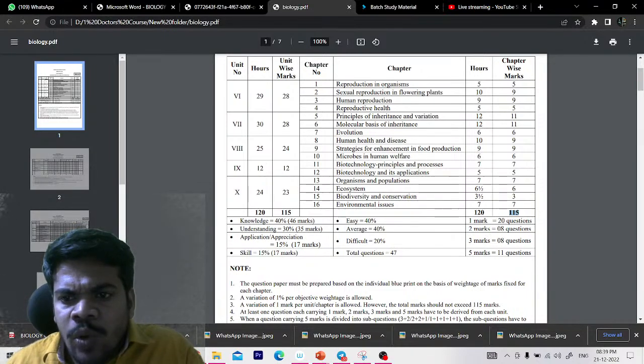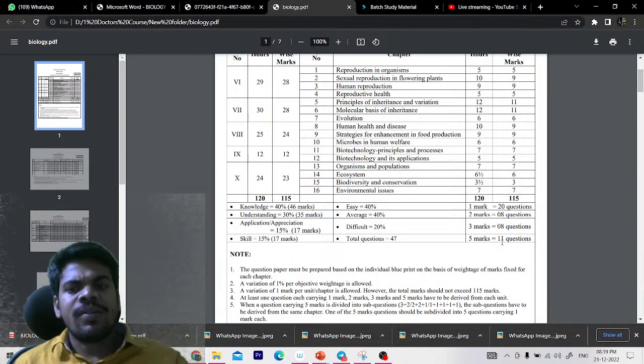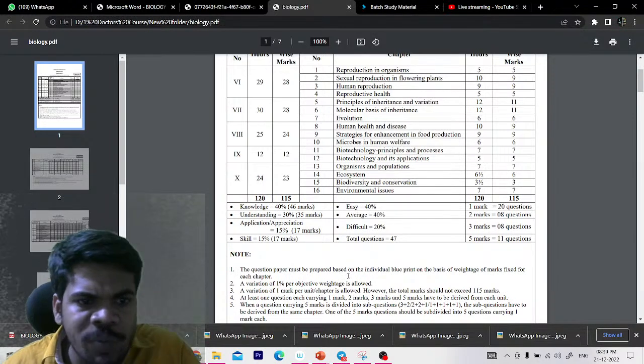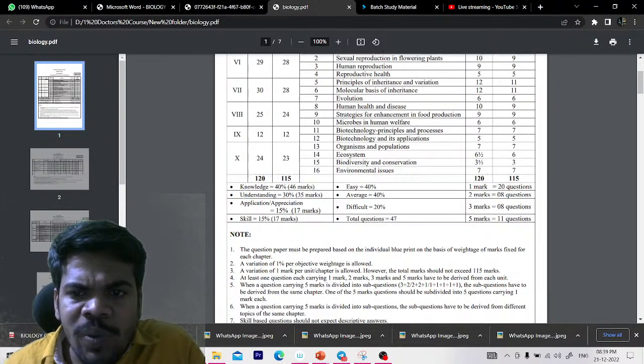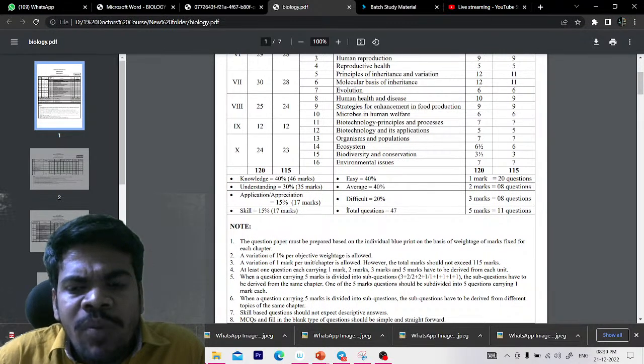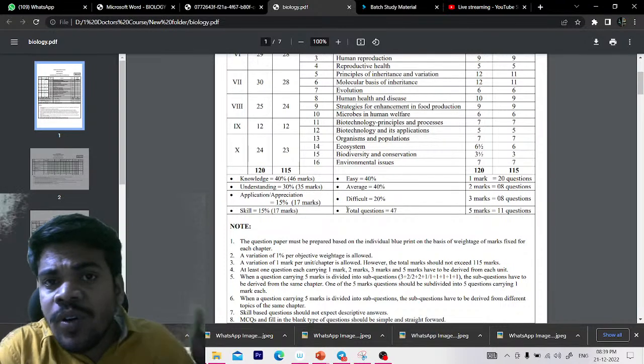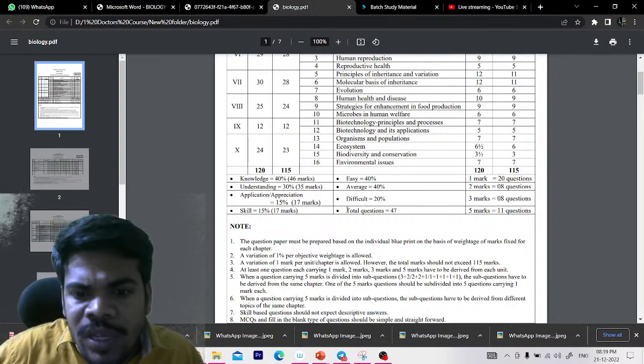So 1 mark questions 20, 2 mark questions 8, 3 mark questions 8, and 5 mark questions are 11. Total, these are the question paper pattern. How many questions are there in the question paper pattern? 21 questions are there. In the 20 also, before there were only 10 1 mark questions.